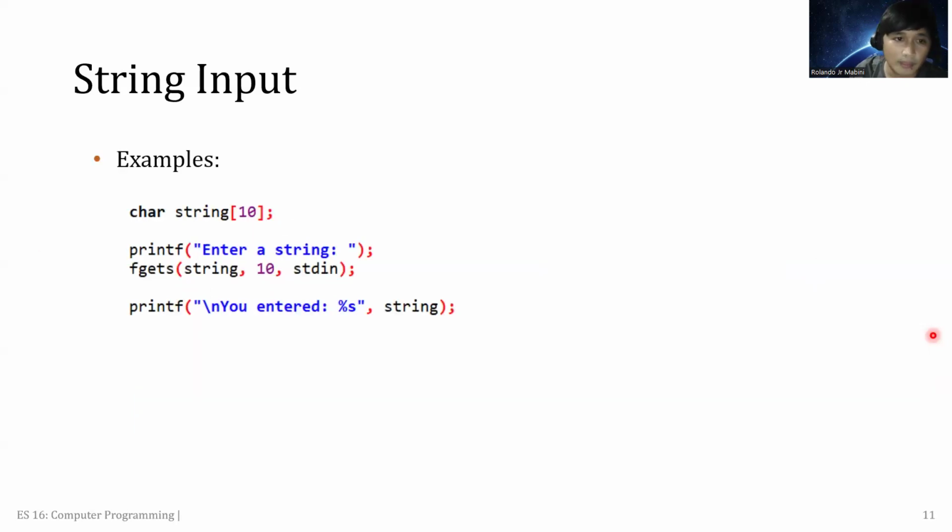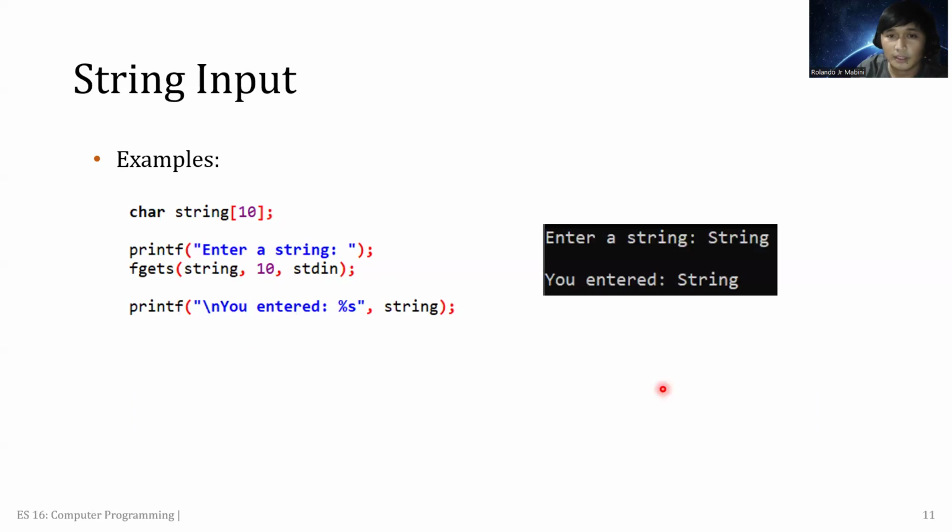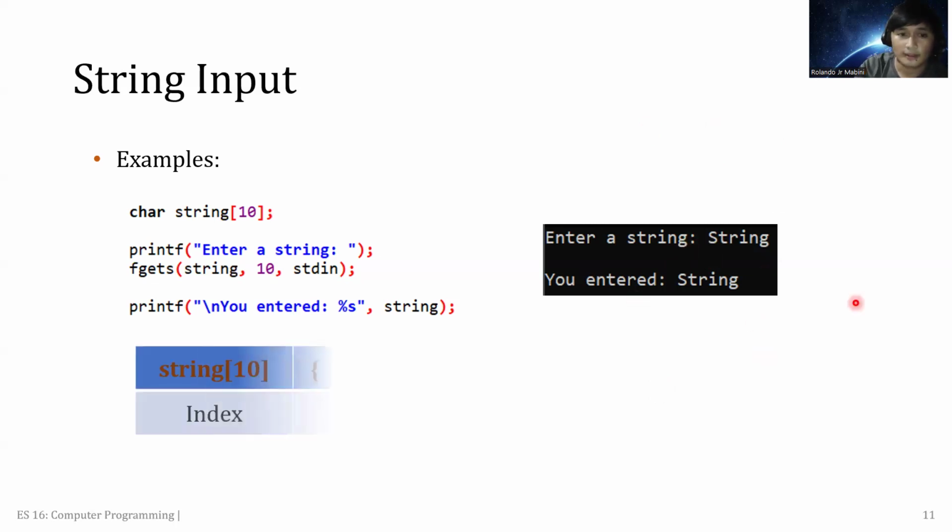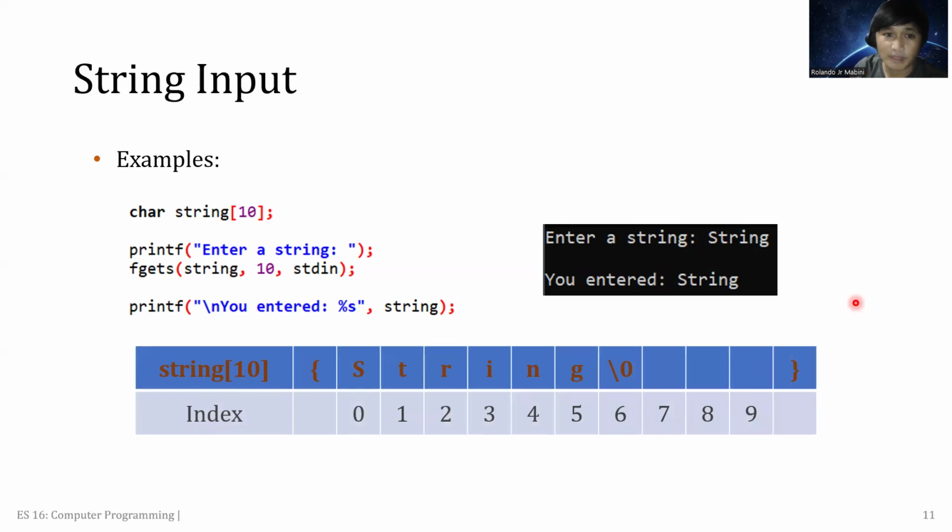Now, what will happen if we change the value to 10? If the user inputs the word String with a capital S, it will be displayed.